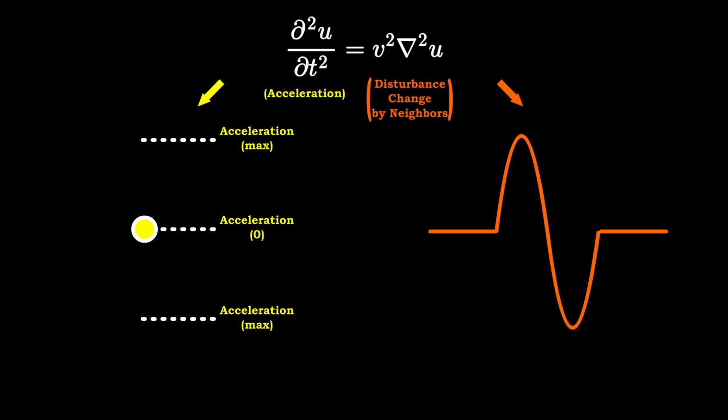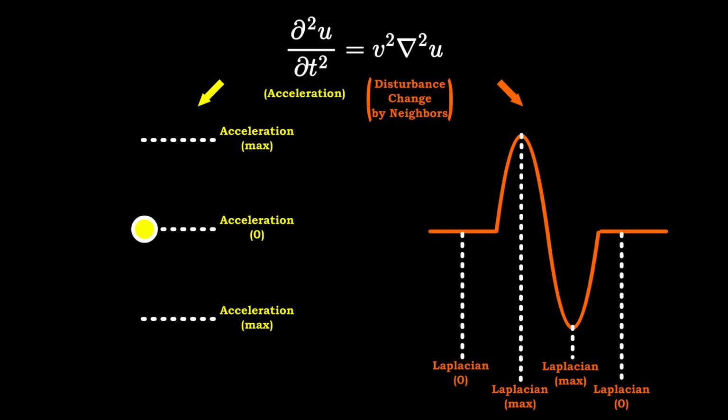If one point is much higher or lower than its neighbors, the Laplacian becomes large. If everything around it is nearly identical, the Laplacian becomes small. The wave equation connects these two ideas with extraordinary simplicity. It says that the acceleration of a disturbance is completely determined by its local spatial curvature.